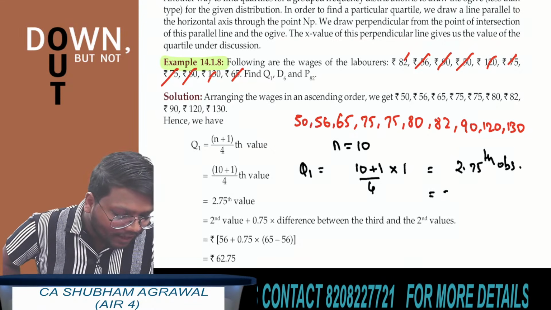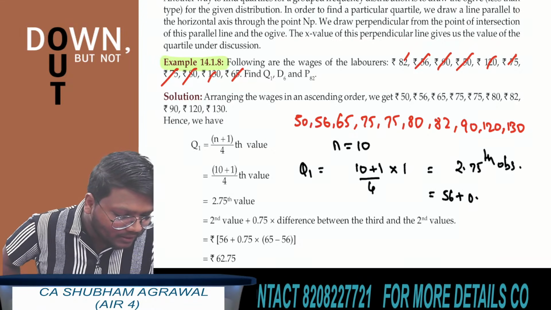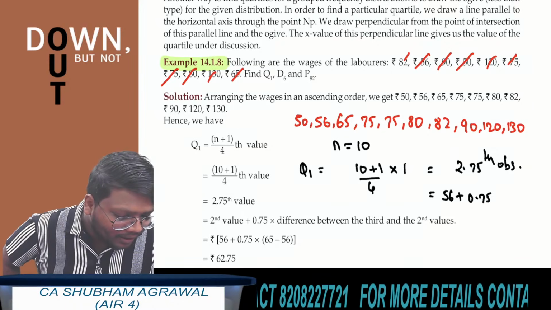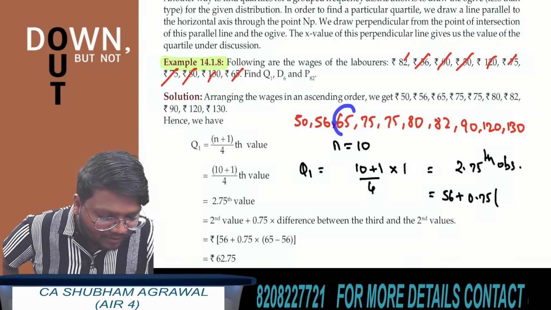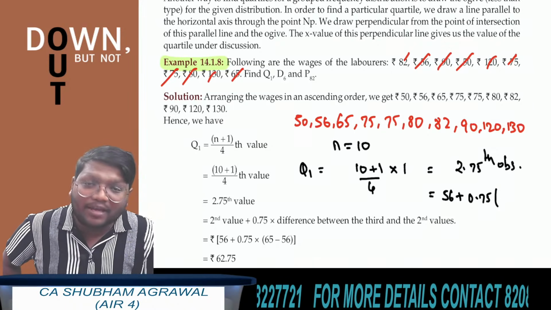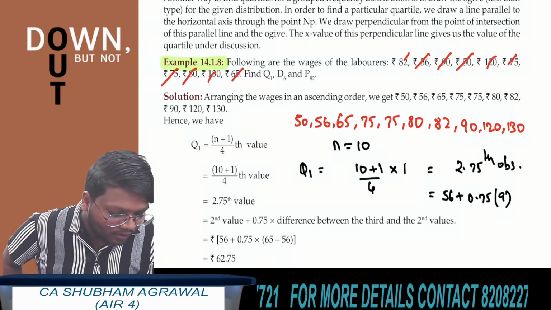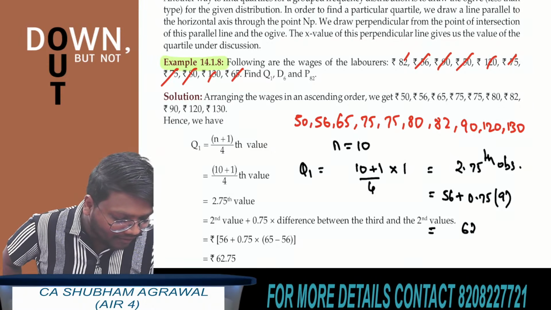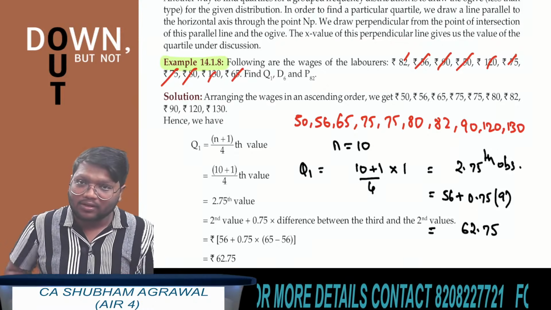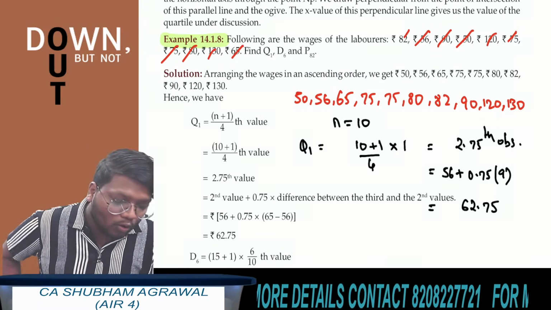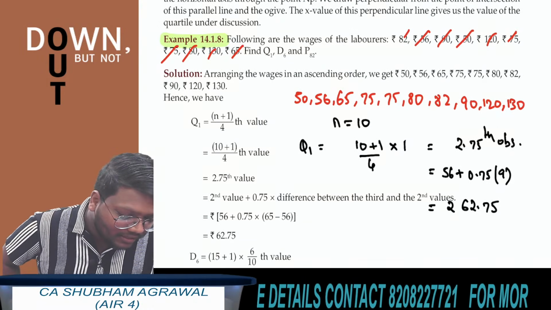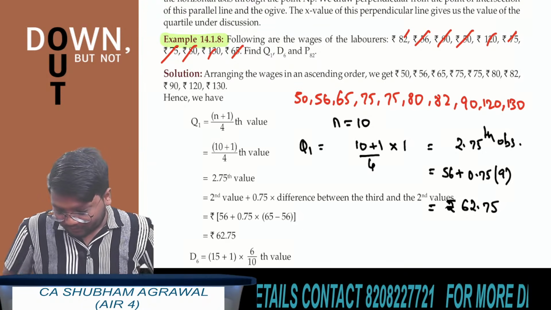See, the value of the second observation is 56 plus the decimal part 0.75 multiplied by the difference between the third observation and the second observation. 65 minus 56 is what? 9. What is the final answer? You will get the final answer 62.75. But don't write just 62.75. The answer is 62.75 rupees.